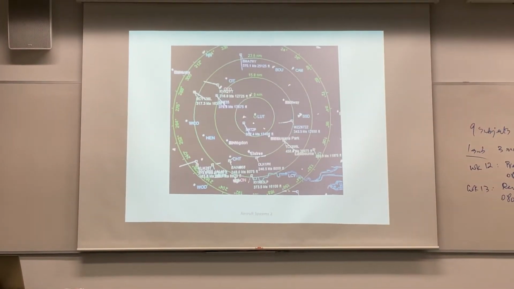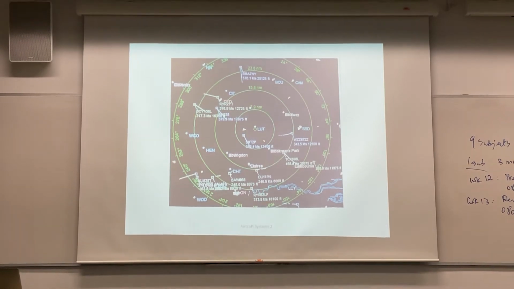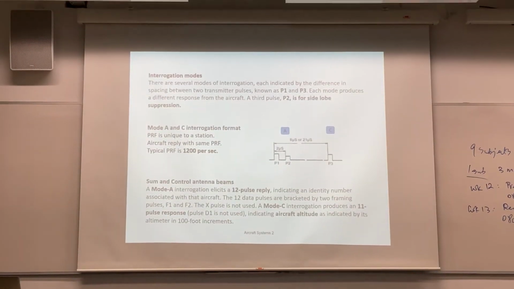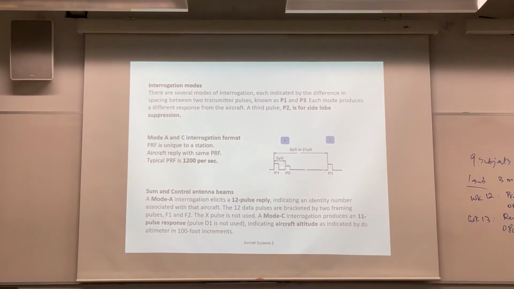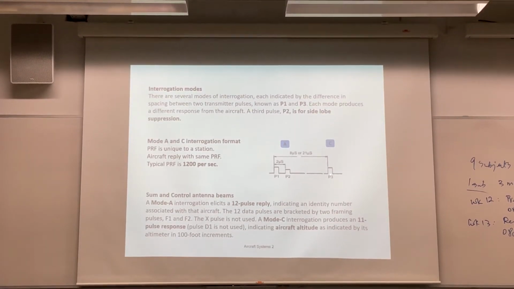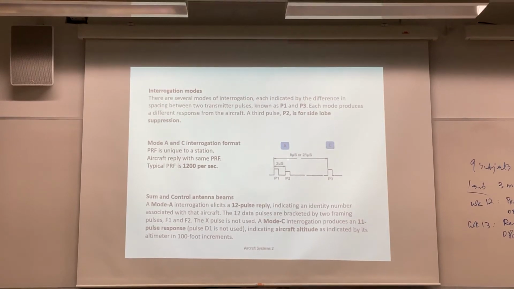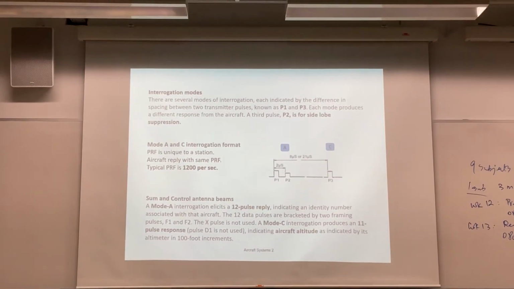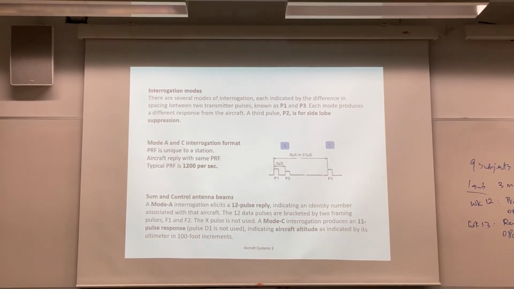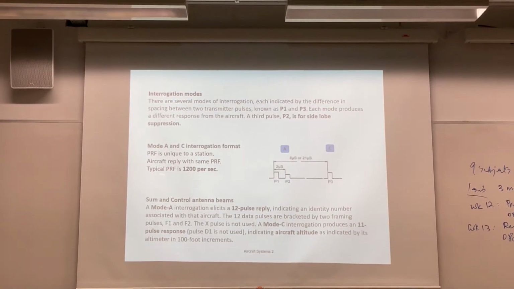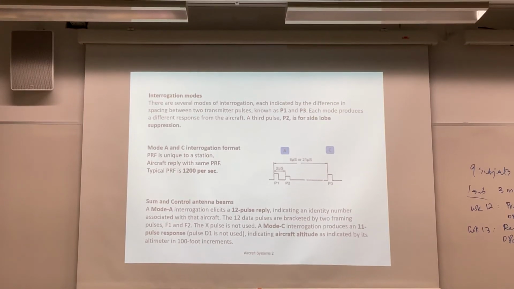See, this is how it looks, the range ring. On mode A and C, this is how they interrogate. They measure the time between pulse P1 and P3. If it's 8 microseconds, then it is mode A. But if it's 21 microseconds, then it is mode C. Pulse P2 is a control. It's not transmitted by the main beam. It's transmitted by another antenna.